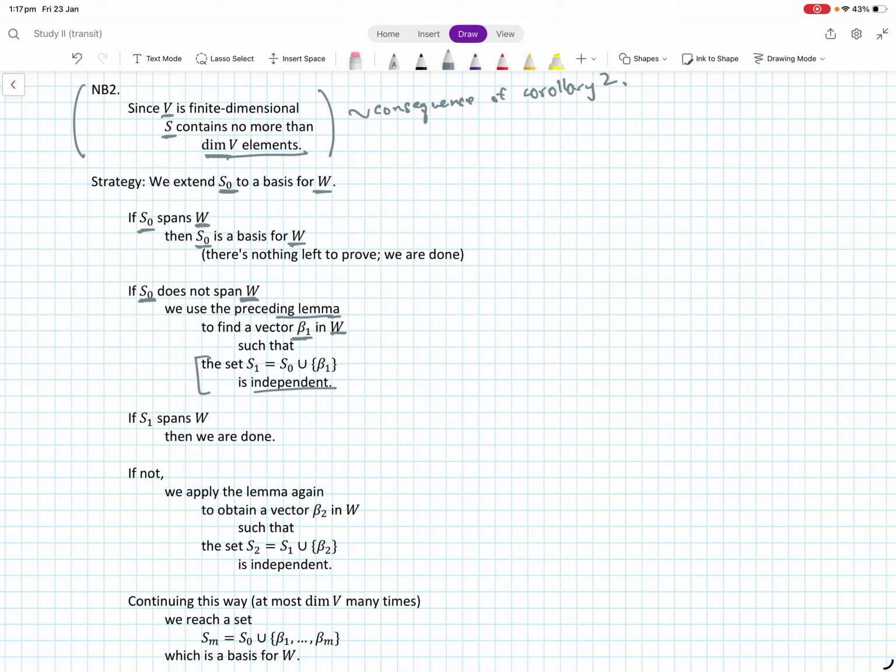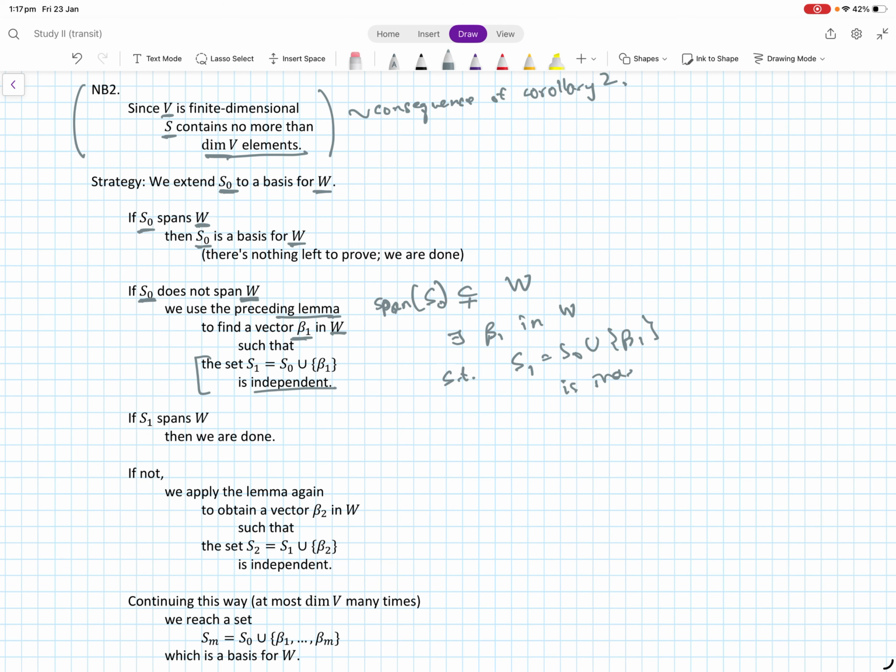The span of S0 is a strict subset of W, so there exists some beta 1 in W such that S1 equals S0 union beta 1 is independent.